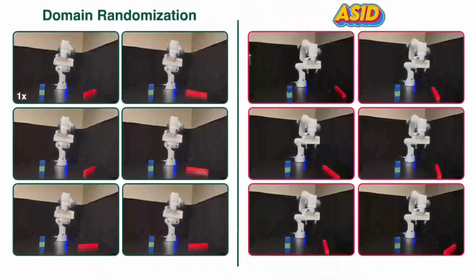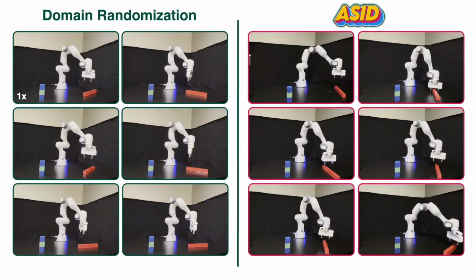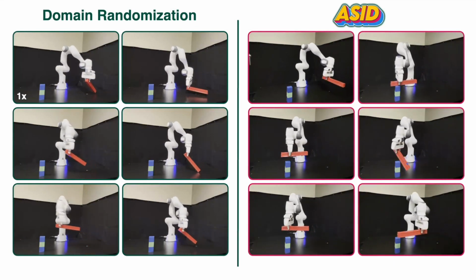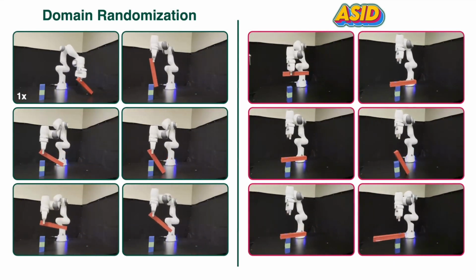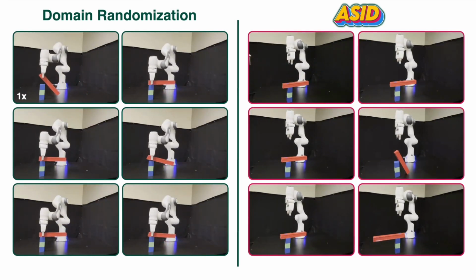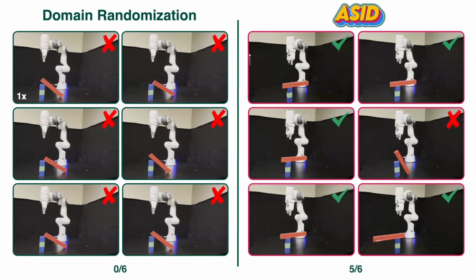Let's see how our method compares to domain randomization when exposed to different center of masses and rod poses. As expected, domain randomization converges to a single action that is most likely to solve the task in simulation, but fails to solve the task in the real world. ASID, on the other hand, correctly identifies the center of mass and trains a policy that solves the task. It only fails when exploration data is ambiguous and the center of mass cannot be identified correctly.